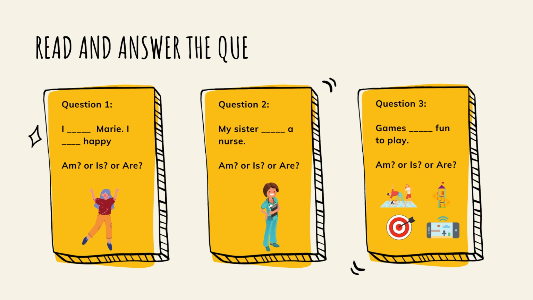My sister blank a nurse. My sister is a nurse. My sister am a nurse. Or my sister are a nurse. Games blank fun to play. Games are fun to play. Games is fun to play. Or games am fun to play. Now let's check the answers.